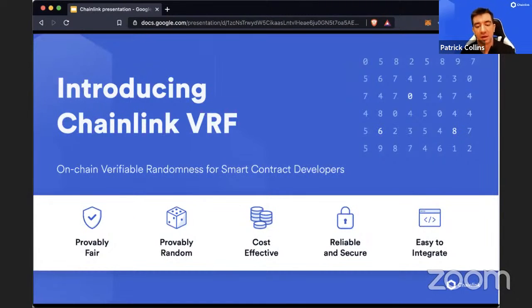VRF is kind of the next bit, right? So we have, okay, cool, this pre-boxed, decentralized price reference that we can refer to. We have this decentralized data feed. What else can Chainlink do? So Chainlink can also get random numbers and create provably random numbers.